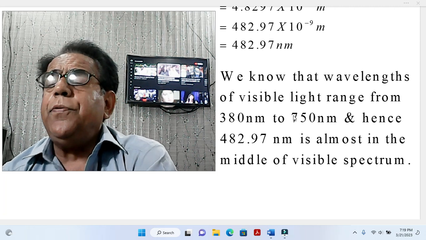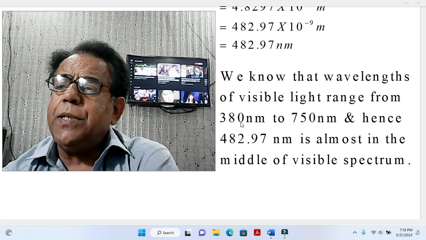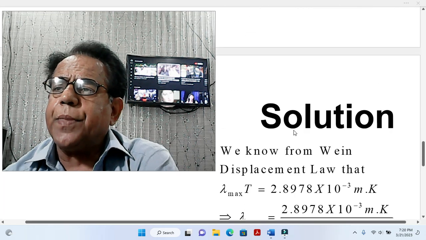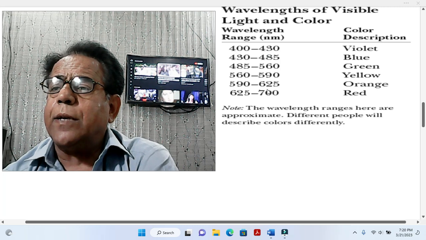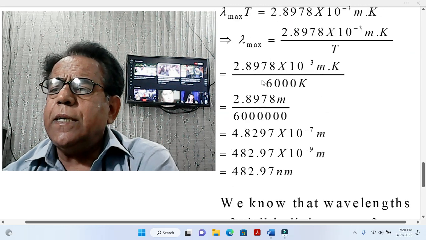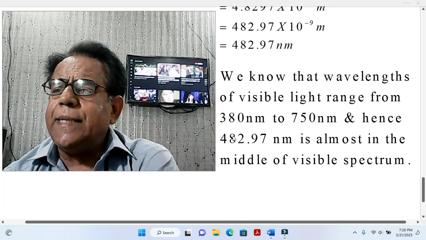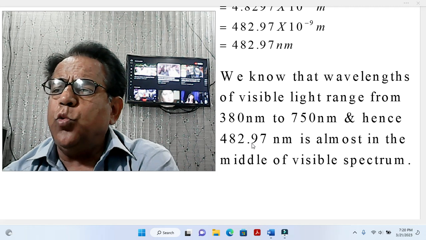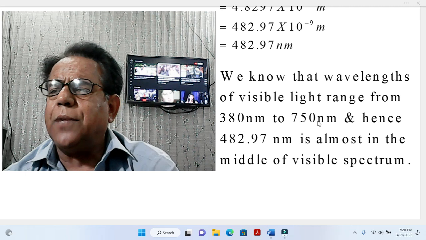One table is from 400 to 700 and one table is from 380 to 750. We have not taken the first, we have taken this one, that is from 380 to 750. When we compare this value with this range, we conclude that it is almost in between these two extremities, the initial and final value.